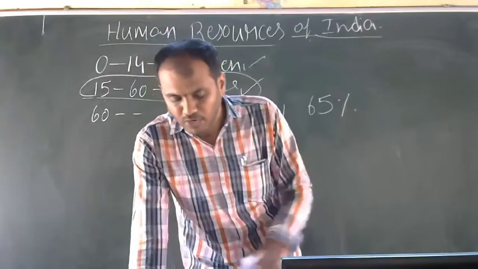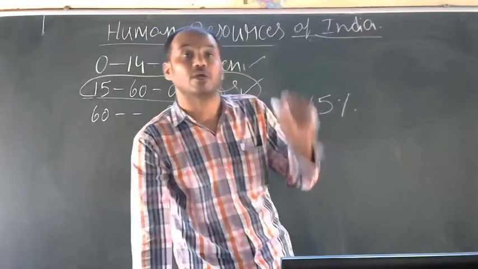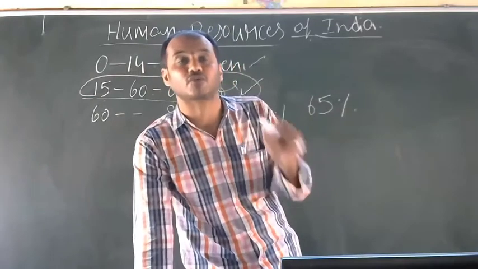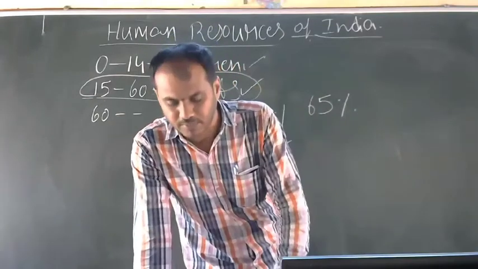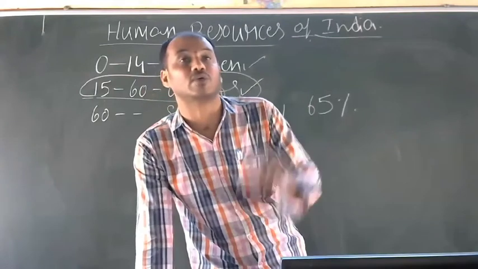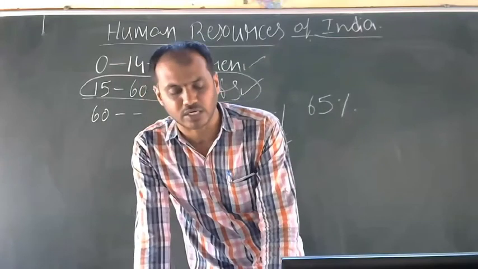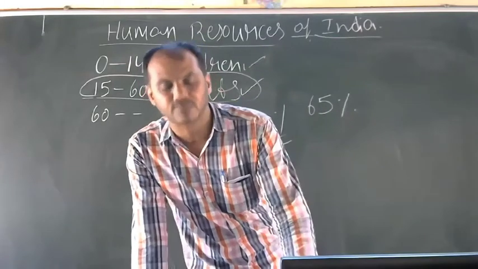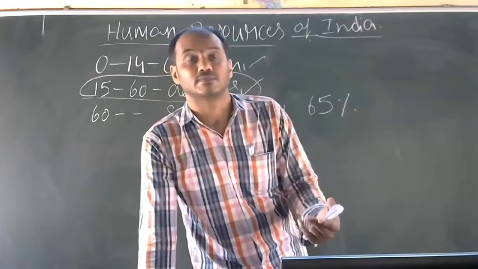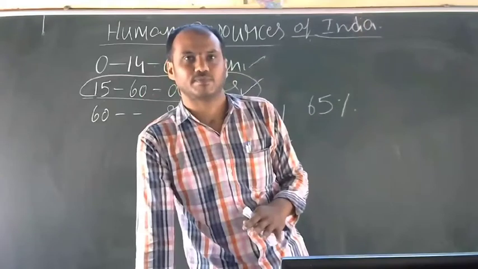The number of doctors per thousand population was 0.7. The number of engineers per thousand of the population was 210. It is considered less compared to the advanced countries. If you compare to the developed country, it is less.